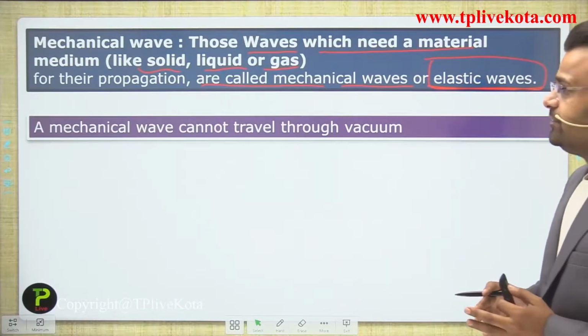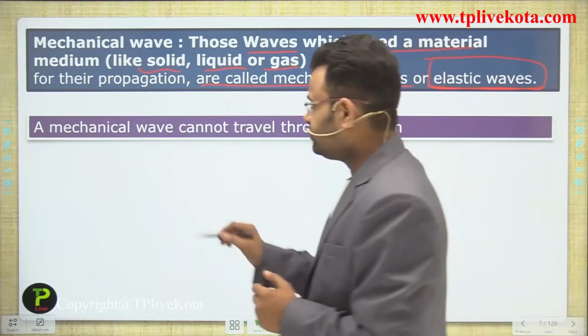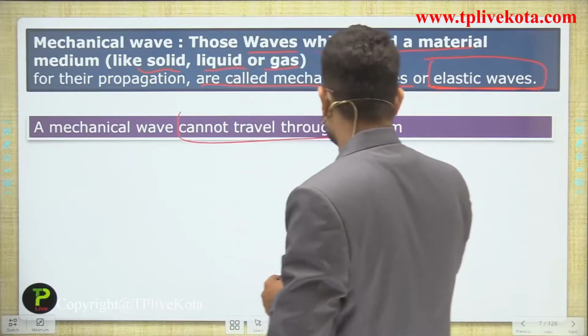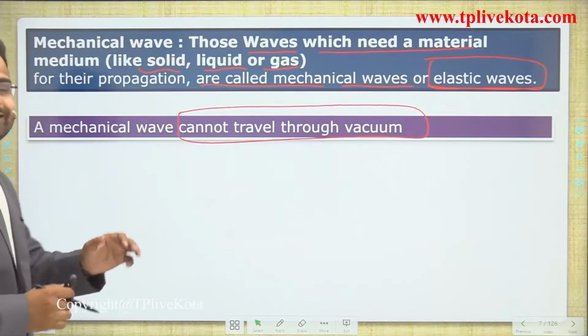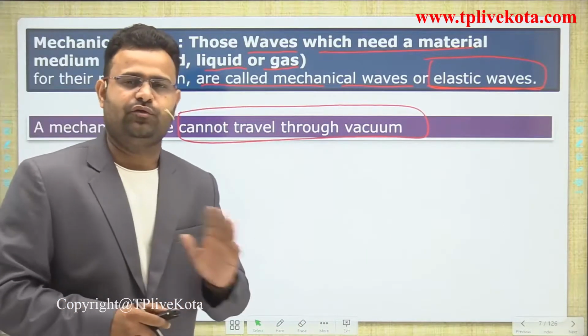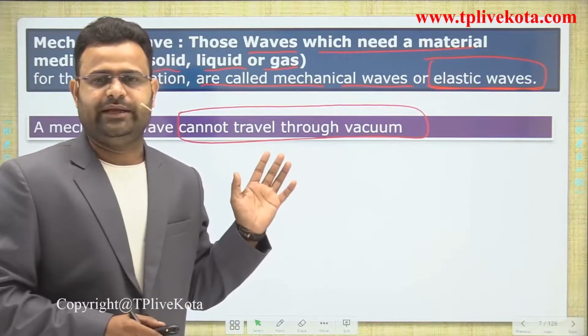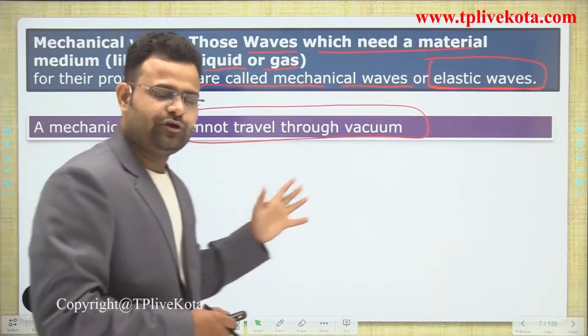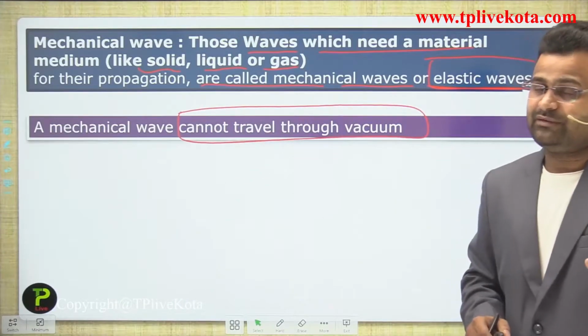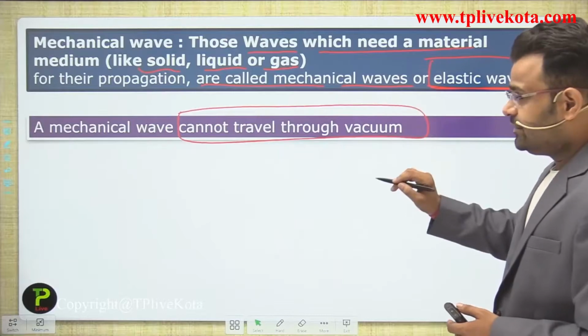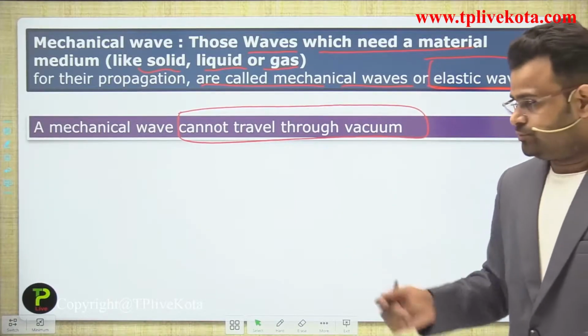Now, we are talking about the mechanical wave, so a mechanical wave cannot travel through a vacuum. What do you mean by vacuum, guys? Vacuum means there is no medium, no air, no water, no medium of any kind available, no solid, no liquid, no gas. That is called a vacuum, meaning nothing is available. So a mechanical wave cannot travel in a vacuum.